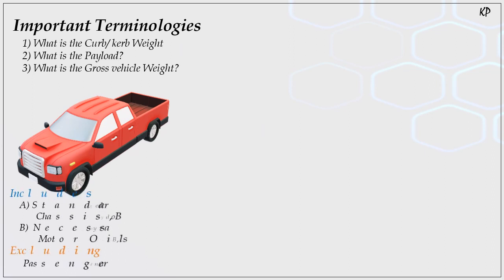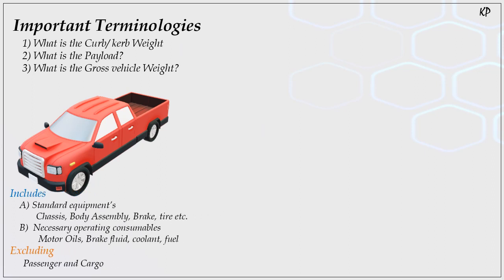Basically curb weight includes some standard equipment which is required in any vehicle, like chassis, body, then brake, tire, suspension, and many more things which are essential for your vehicle, which also includes the fluids which are important to run that vehicle, like motor oil or brake fluid or coolant or your petrol or diesel, whatever it is inside that.